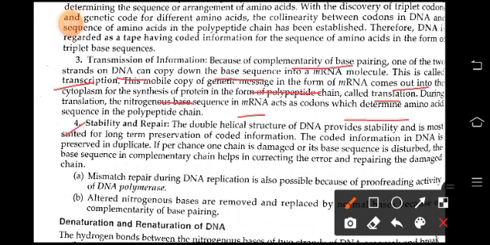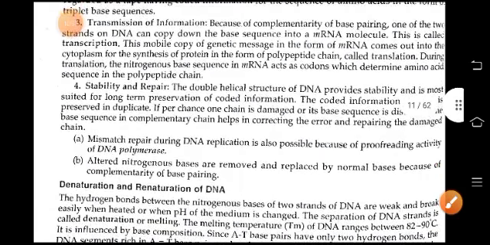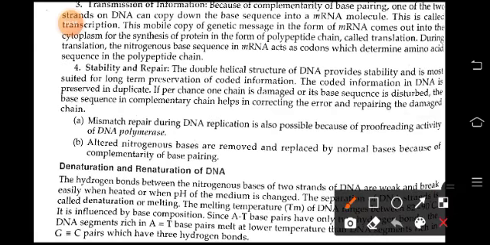Fourth one is stability and repair. The double helical structure of DNA provides stability, and it is most suited for long-term preservation of coded information. The coded information in DNA is preserved in duplicate. Mismatch repair during DNA replication is also possible because of the proofreading activity of DNA polymerase. Altered nitrogenous bases are removed and replaced by normal bases because of complementary base pairing.